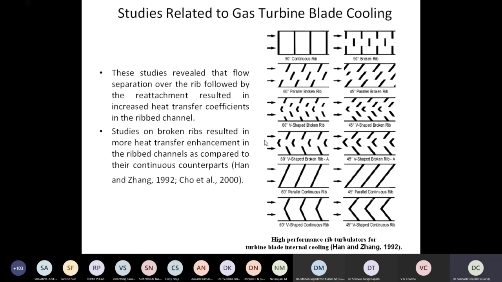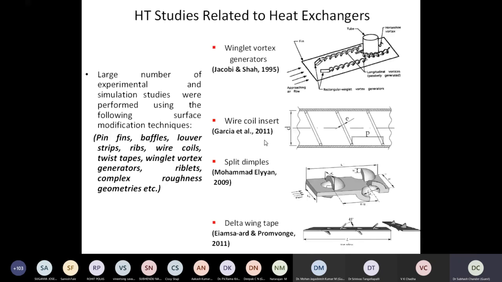So these are some of the other elements which heat exchanger people extensively use, and the people in the domain of solar air heaters have also tried them and got the benefit, right? So as I said in my first statement in the beginning, we can employ, we can deploy, we can recommend any type of roughness element for any of the applications. But before recommending it, we need to test it.